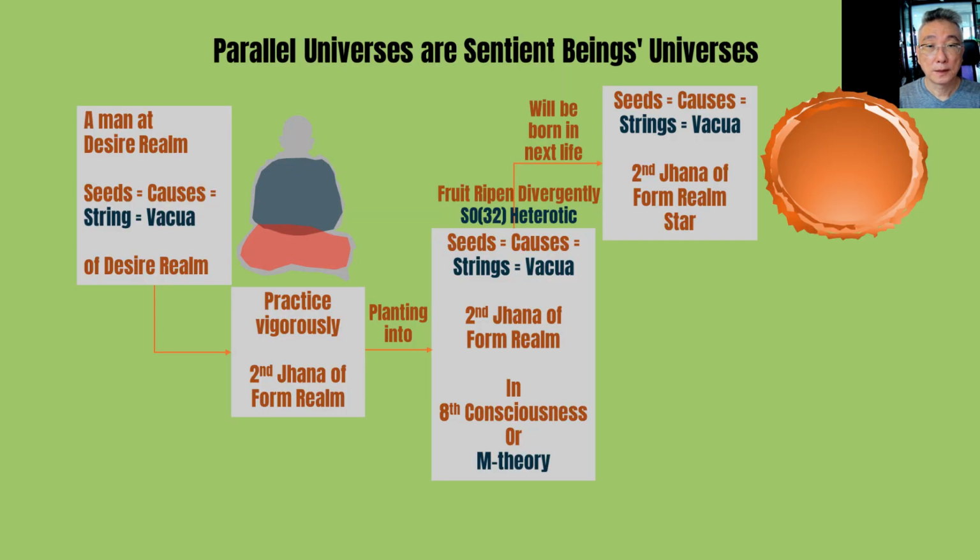This example shows a man in the desire realm who has seeds or strings of the desire realm, who practices a form of meditation called second jhana, of form realm, vigorously. This action of his is planting his seeds or strings of second jhana, of form realm, into his own 8th consciousness, or M theory. At the end of his life as human, his next life will be born into the second jhana of form realm, which is a star, with those seeds planted before. That is why seeds is also called causes.